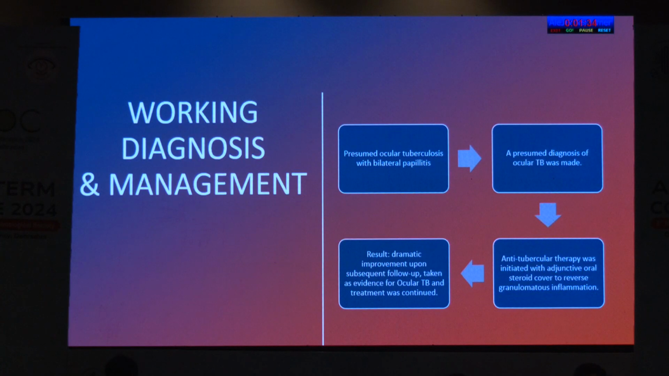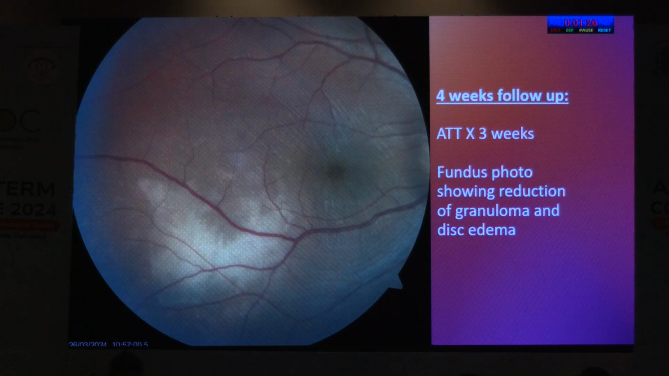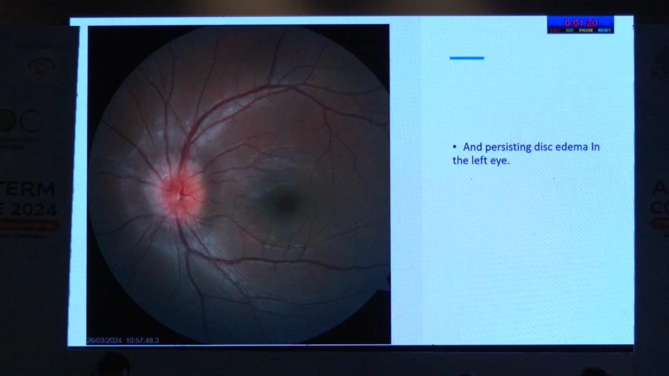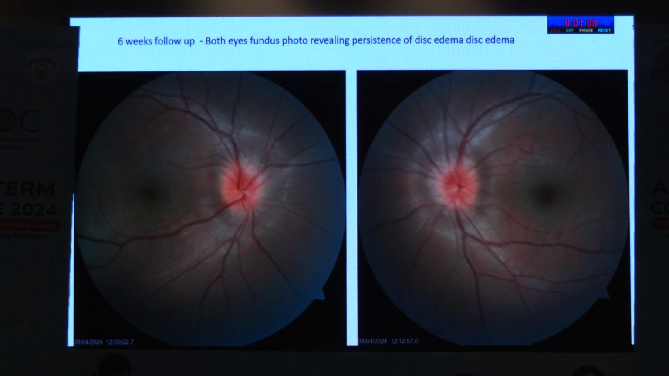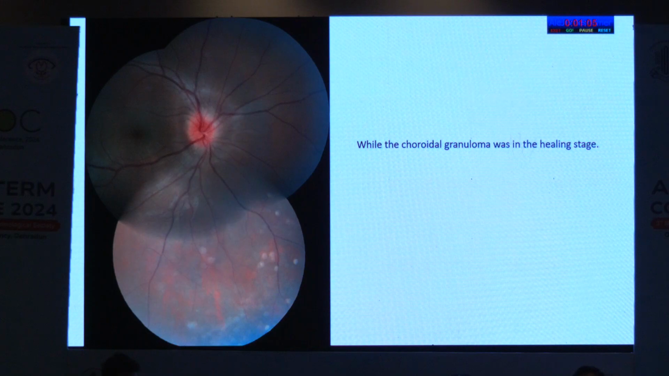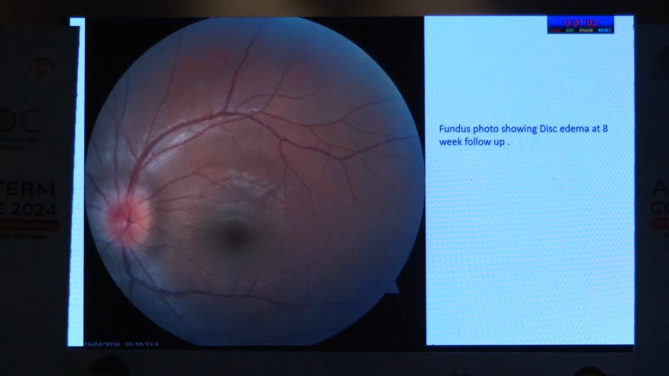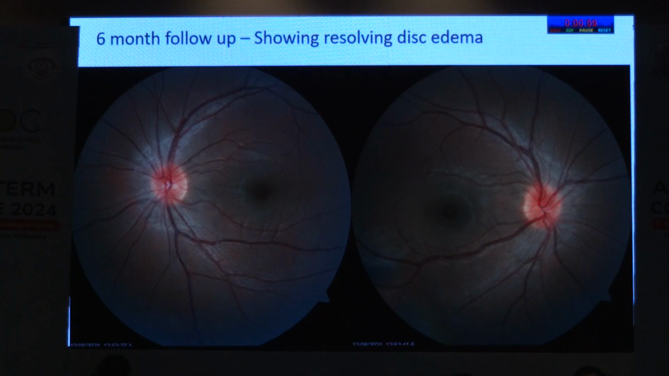So this patient was started on anti-tubercular therapy along with adjunctive oral steroid to mitigate the granulomatous inflammation, and we had a dramatic improvement. So this was a 4-week follow-up of this patient. We can see that there was a significant reduction in his granuloma, but the disc edema still persisted upon subsequent follow-ups as well. On 4 weeks follow-up, the exudative retinal detachment that was initially present was already in the resolving stage. The disc edema persisted for about 4 to 5 months in this patient, and we followed this patient every 2 weeks. Then finally, at 6 months follow-up, we can see this fundus image, which is showing the resolving disc edema in this patient.